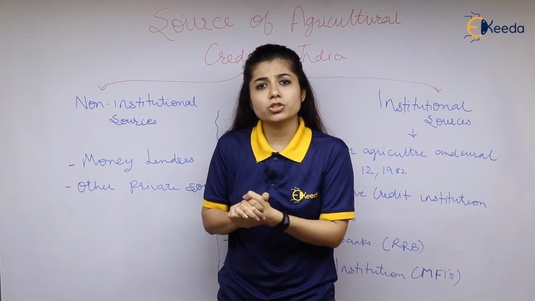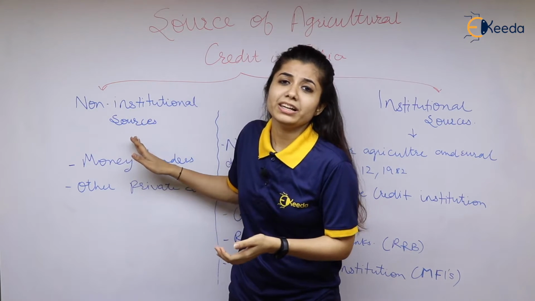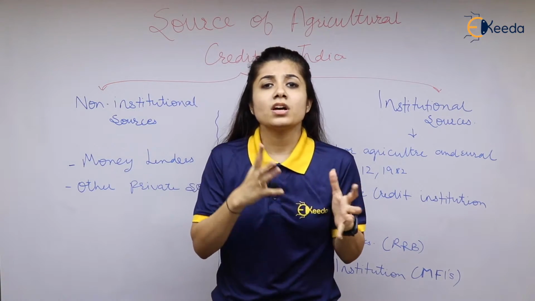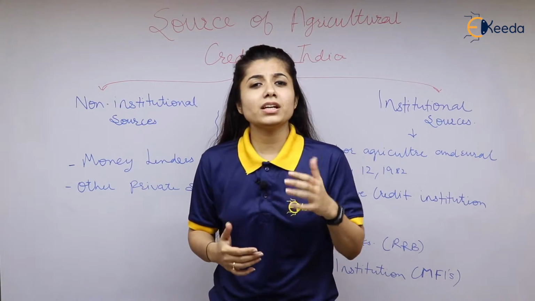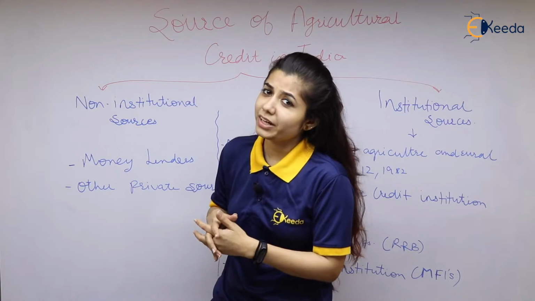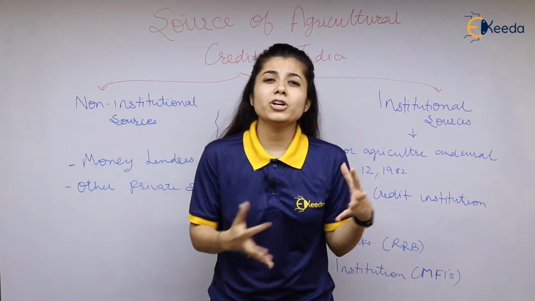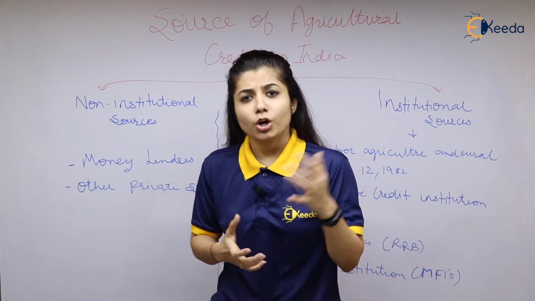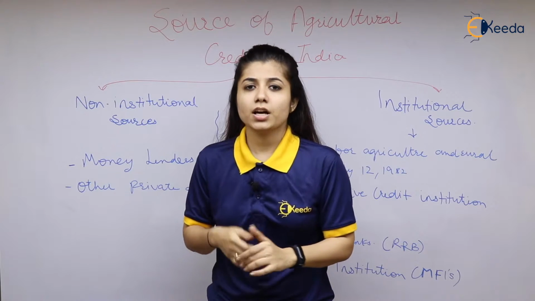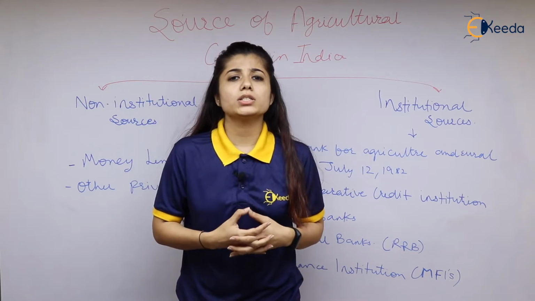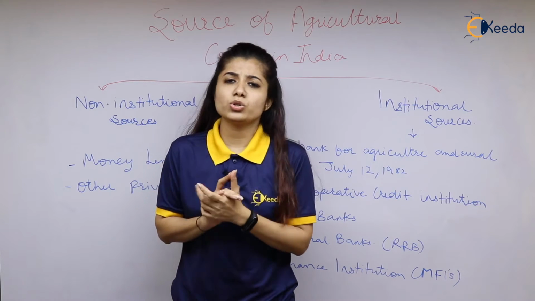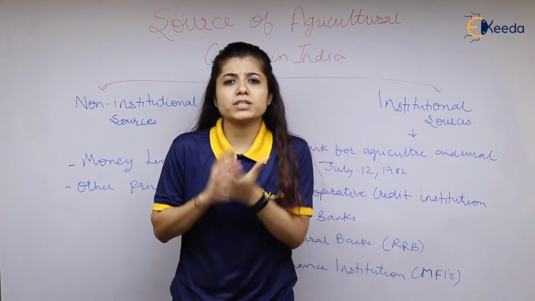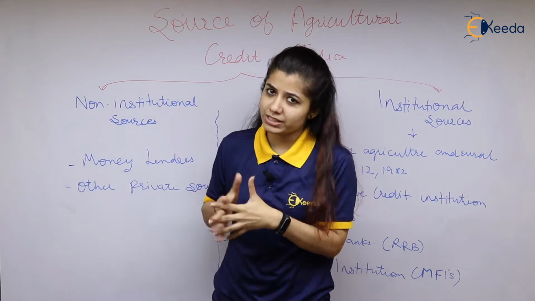Who are these non-institutional money lenders? The very first is the money lender. They give money to the farmers if the farmers keep something as collateral. Basically, the rate of interest charged by these money lenders is quite high. The farmers keep something like jewelry or land as collateral for the loan received from the money lenders. Apart from that, we have landlords who provide loans to the farmers. And not only these, there are relatives and friends who also provide loans to the farmers. It also comes under the non-institutional sector.